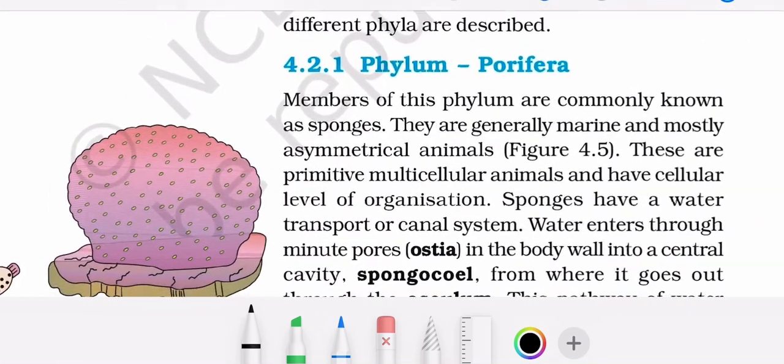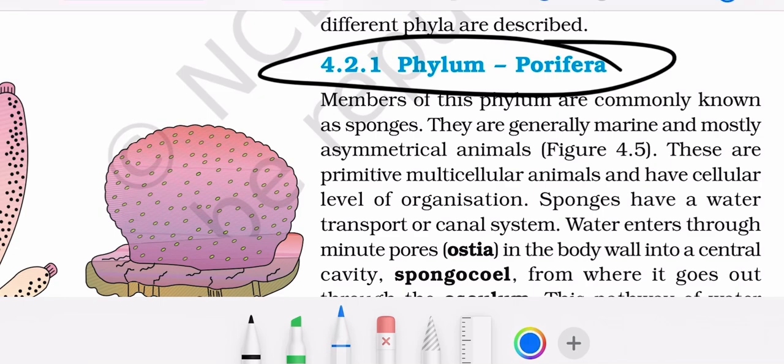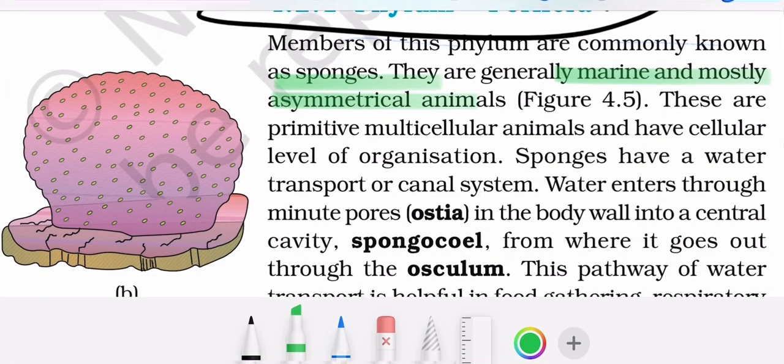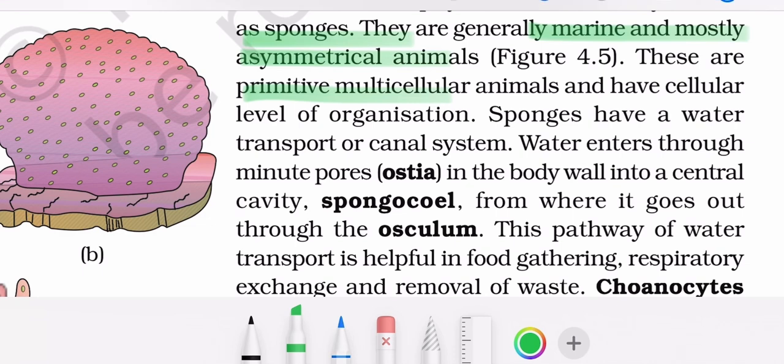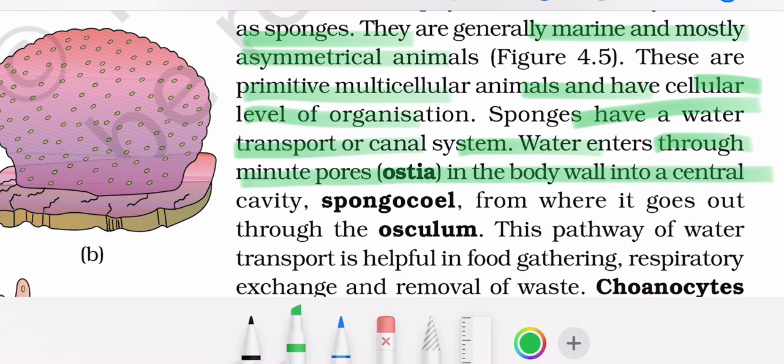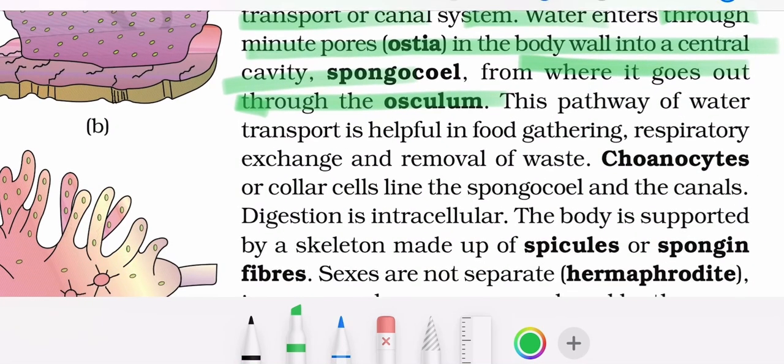Now phylum Porifera. Members of the phylum are commonly known as sponges. They are generally marine and mostly asymmetrical animals. These are primitive multicellular animals, with a cellular level of organization. Sponges have a water transport or canal system. Water enters through minute pores, ostia, into the central cavity, spongocoel, from where it goes out through the osculum. This pathway of transport is very helpful in food gathering, respiratory exchange, and removal of waste.